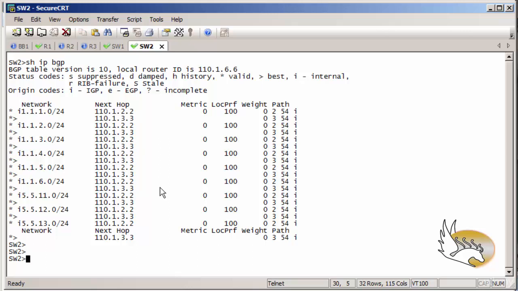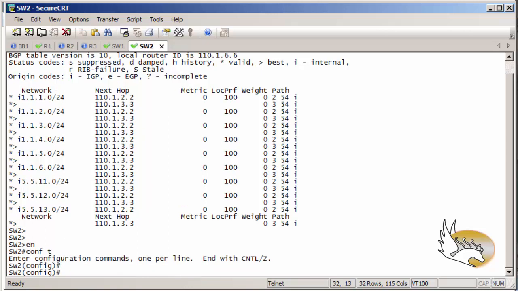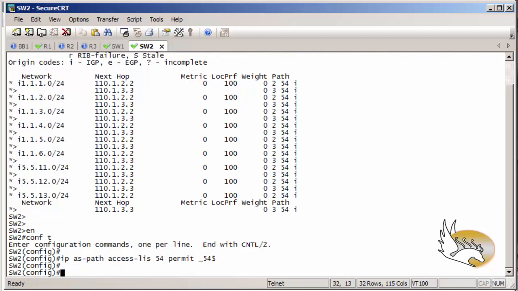So I go to router 2, go to configuration mode, and I only want this to apply to AS54. So I will create an IP as-path access list, number it 54, and permit any route that ends with 54. That means 54 is the origin of that route. I hit enter and create a route map, and the name of that route map is going to be local-preference.